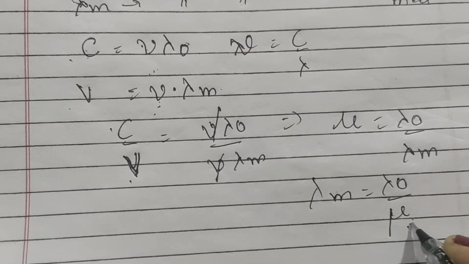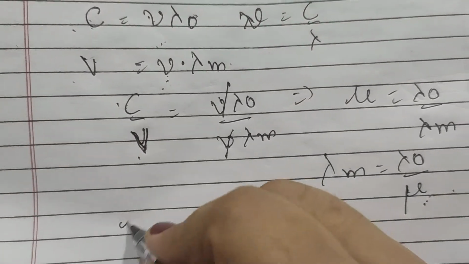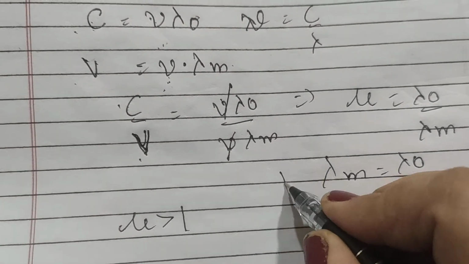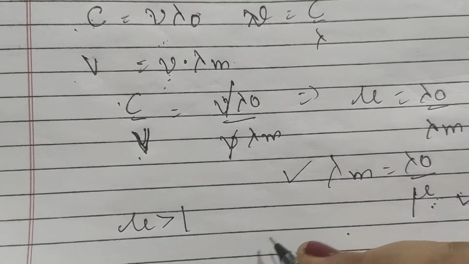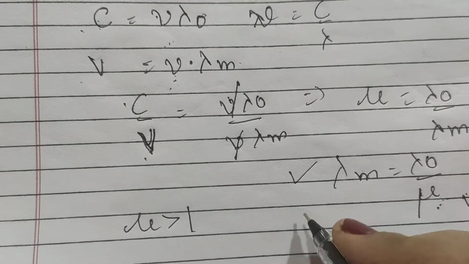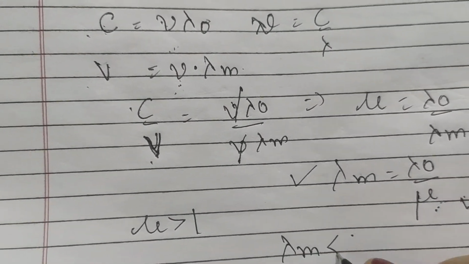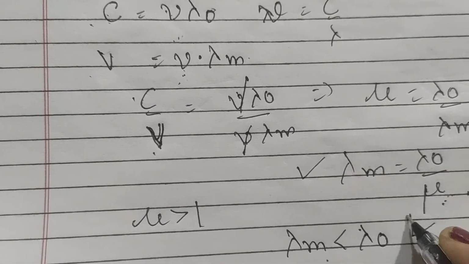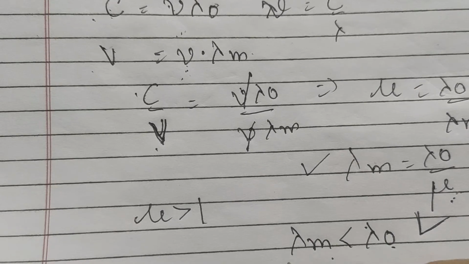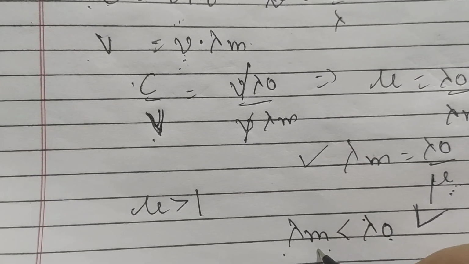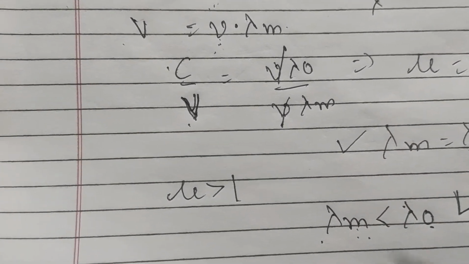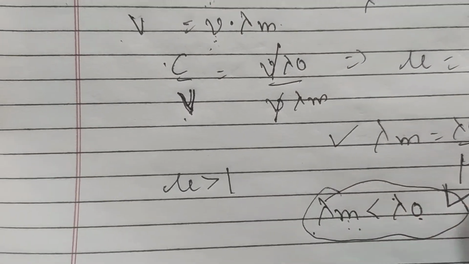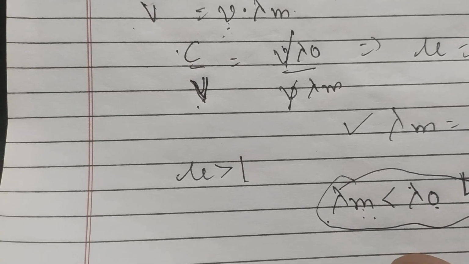Since for air the value of mu is 1 and for any other medium mu is greater than 1, lambda m should be lesser than lambda naught. This shows that the wavelength of light in air is greater than the wavelength of light in any other medium. It means when light goes from rarer air to any other medium, the wavelength will decrease. Hence proved, whatever we wanted to prove in this question.